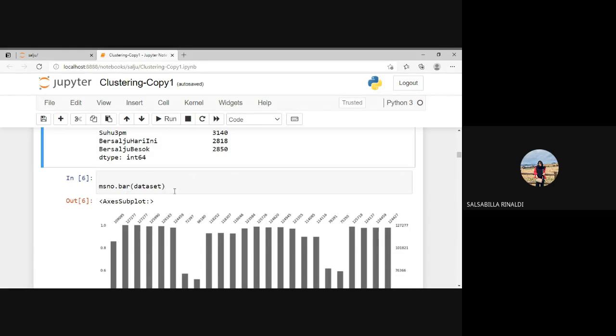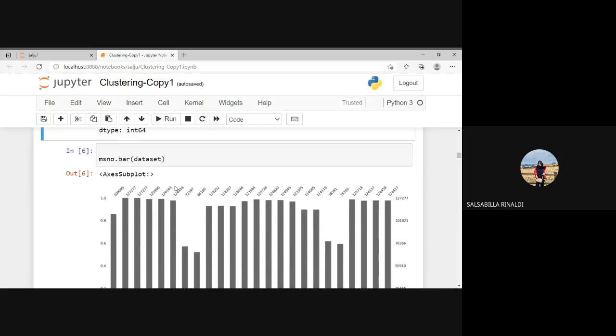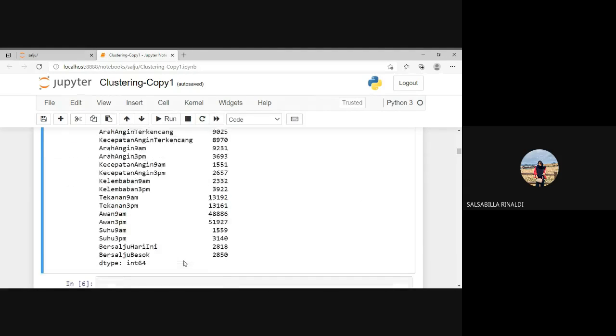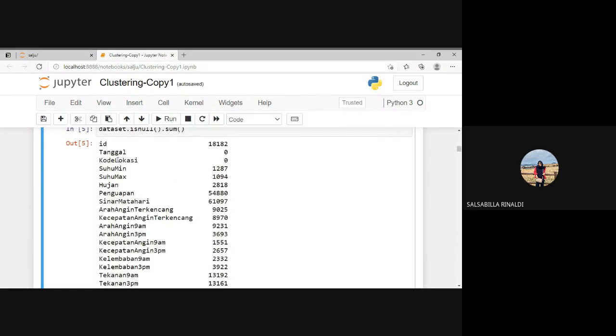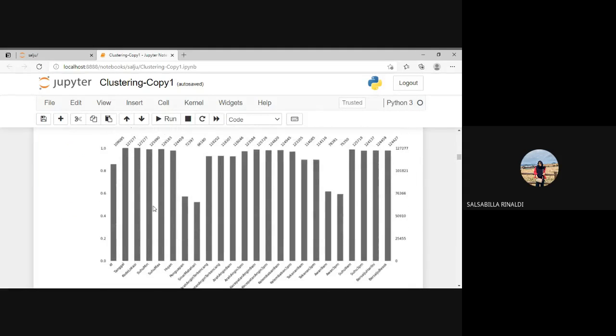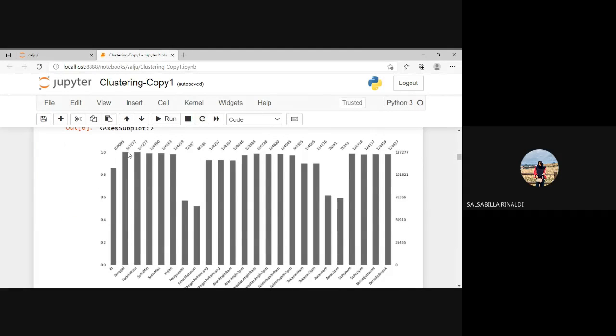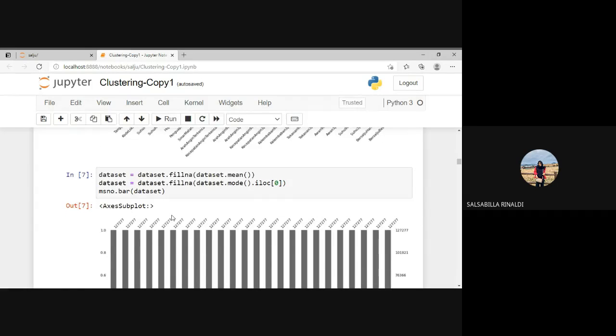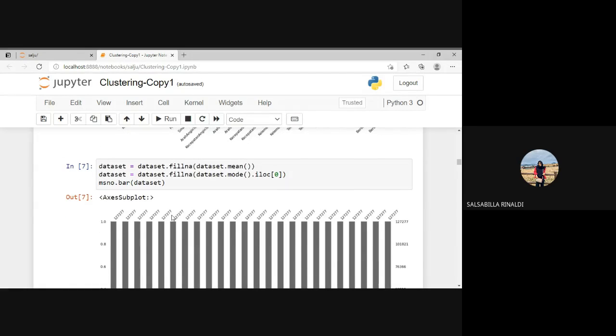In this line, we just show the same null or empty dataset, but in graphical form, counting the number of content. As you can see here, there is no null in tanggal and kode lokasi, so the graphic is fulfilled. After that, because there was data that was empty, we have to fill it in.